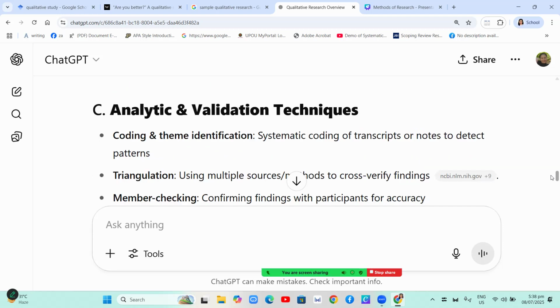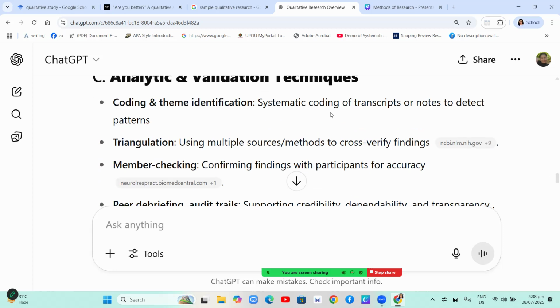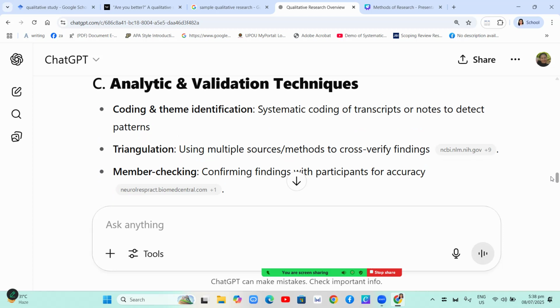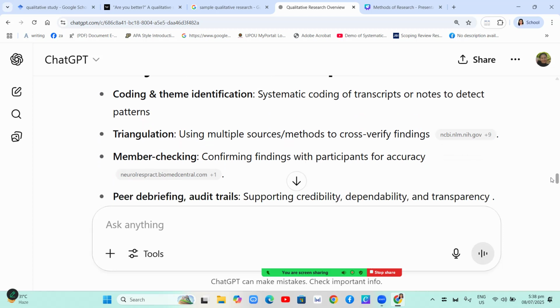Next are the analytic and validation techniques. First one is coding and theme identification, systematic coding of transcripts or notes to detect patterns. Triangulation, using multiple sources and methods to cross-verify findings. So when you use triangulation, you will verify your findings using several participants and resources to see if the data is the same or there are differences in the data given by the participants or the respondents.